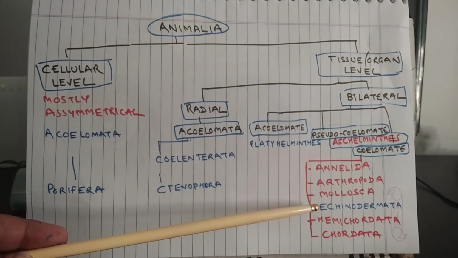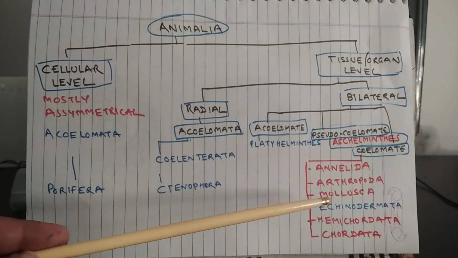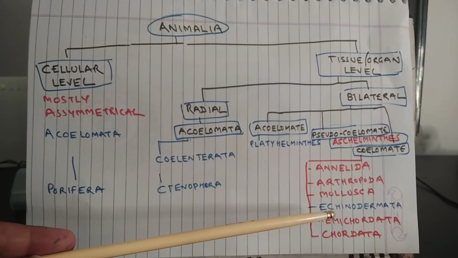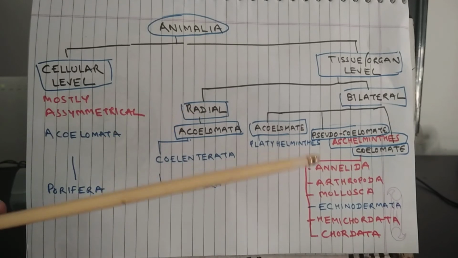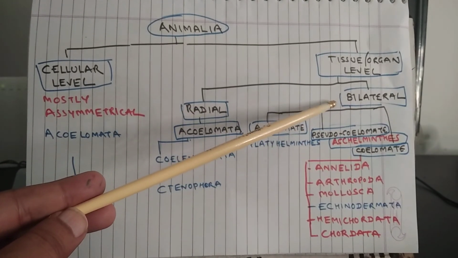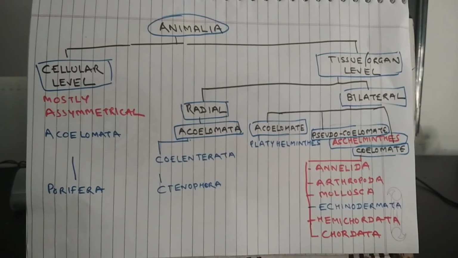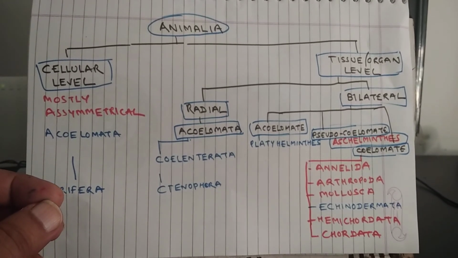Echinodermata has been shown with a different color, because based on the stage of development, the symmetry can be radial in some, and in others the symmetry of the body can be bilateral. That is all about the basis of classification of the animal kingdom. Thank you.